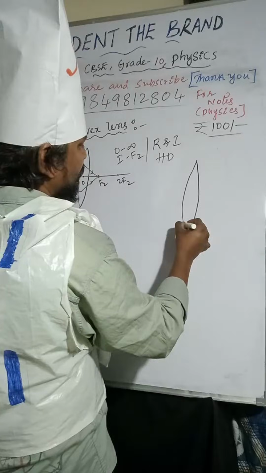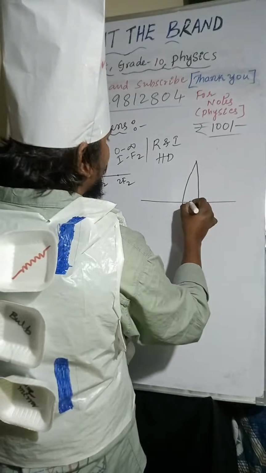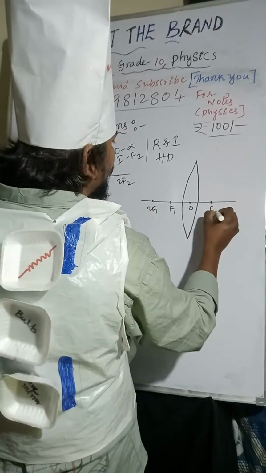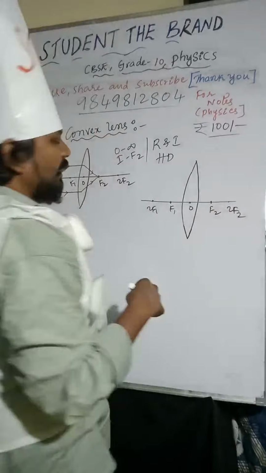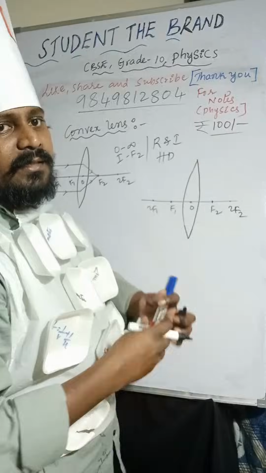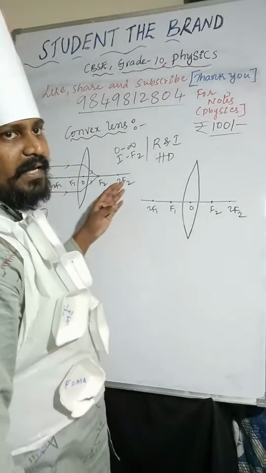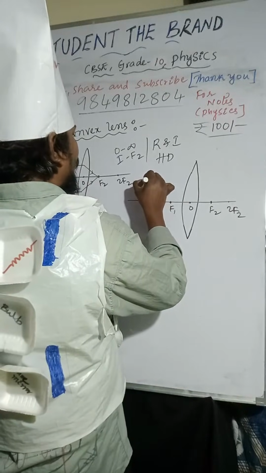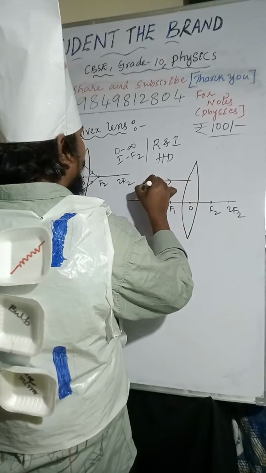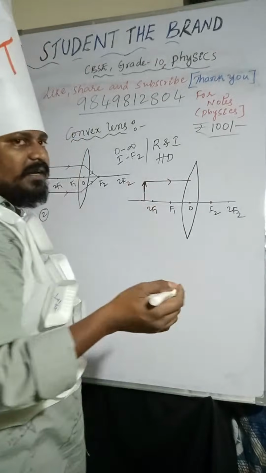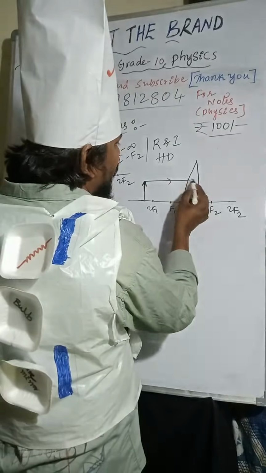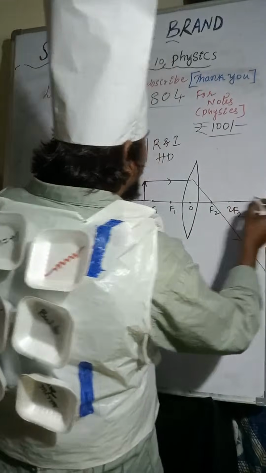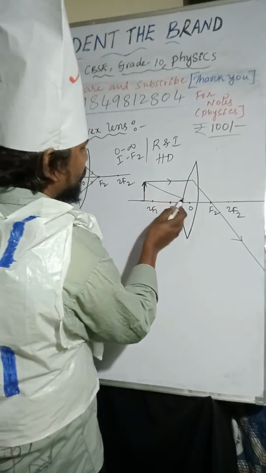So I am taking like this. Optic center, F1, 2F1, F2, 2F2. Object is placed beyond center of curvature, so I am taking here like this. One light ray I am taking like this. After refraction, you can observe it passes through focus. And another light ray I am taking like this, passes through optic center.